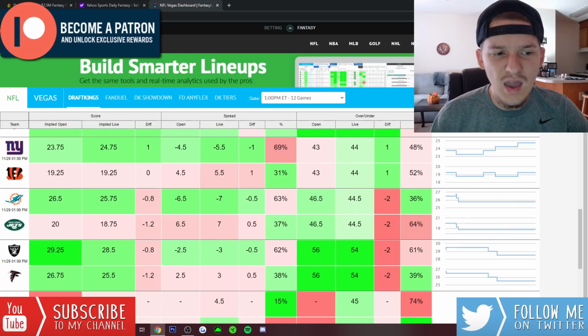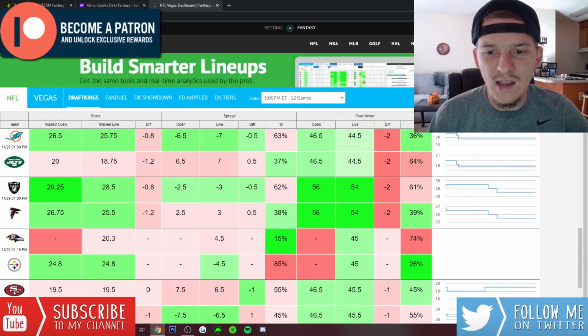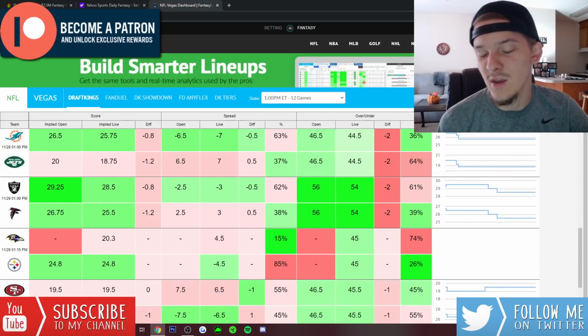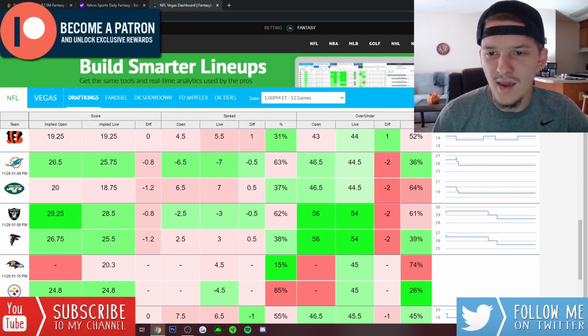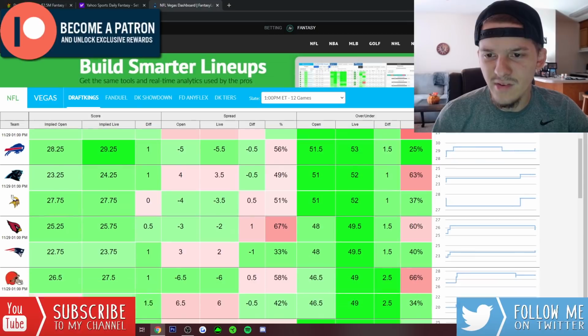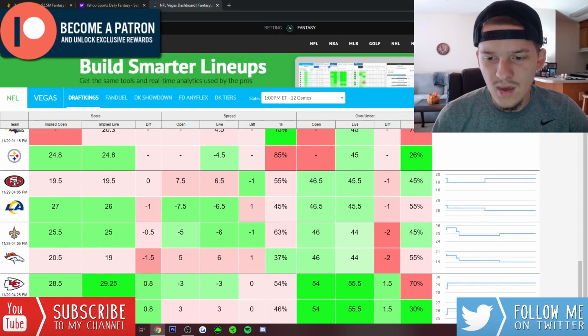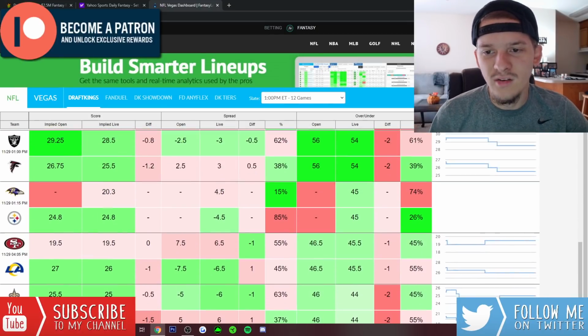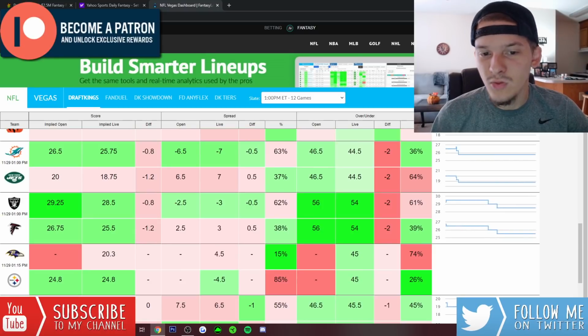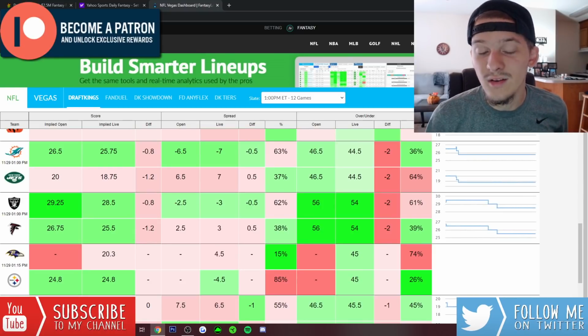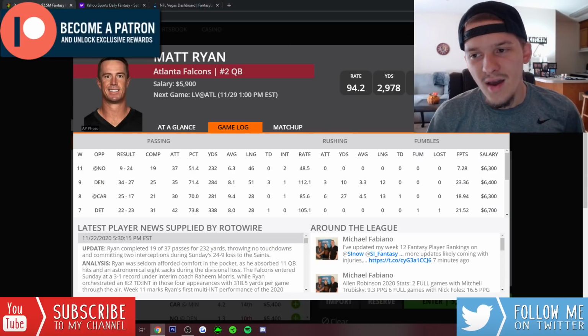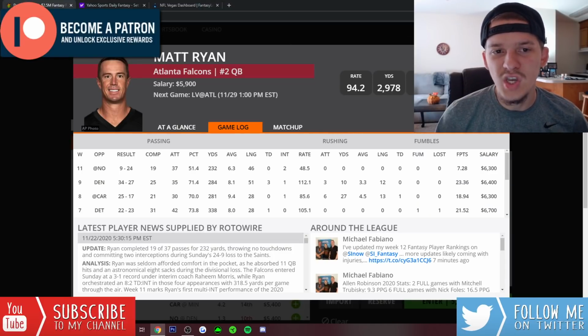This Raiders-Falcons game is one of the other games that has a really, really high total. Opened at 56. It's been bet down to 54, but still a 54 implied total, I believe, is second highest on the slate, if I'm not mistaken. Second highest on the slate behind Chiefs and Bucks. So great game environment, 3-point spread as well, expecting a close game here. At 5,900, I think Ryan is too cheap, especially at home.